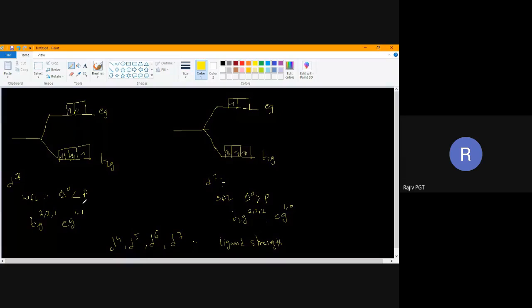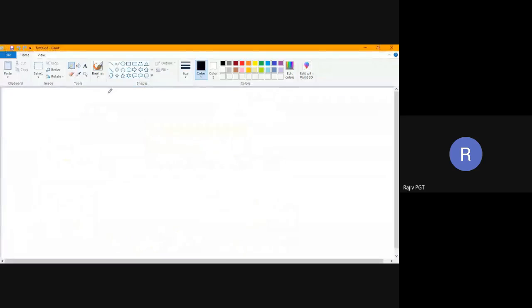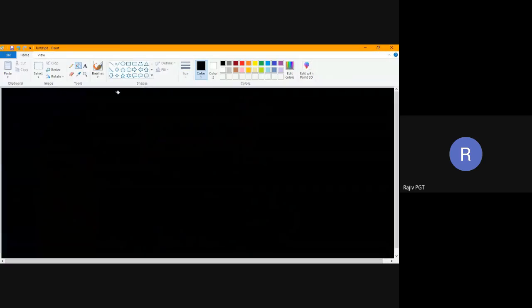Now I will say the advantage of CFT. I think I am clear with the octahedral complex. I'll take 2 examples, then I'll complete octahedral complexes, then explain how it varies in tetrahedral complexes. Now look here.